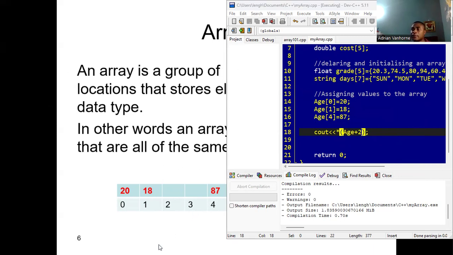Okay, we didn't put in anything in index 2, so the value that is there is not really something meaningful. Right now I'm seeing a random value there, so I won't bother to put it on the screen. But we would have assigned a value to index 4. So if you want to see the value at index 4, who can tell me which number to add to age? We add 1 to age, and we get the second element. We add 2, we get our third.